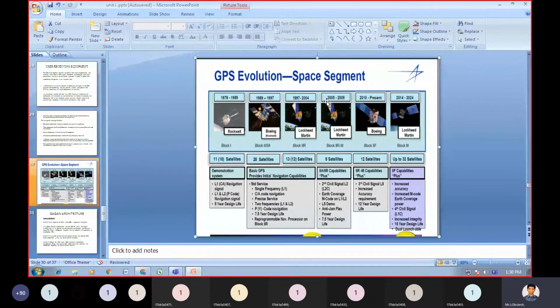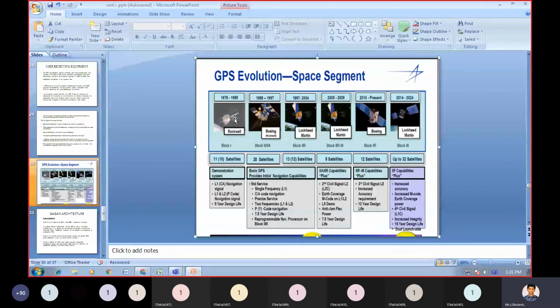This is the Rockwell period from 1978 to 85; assume that this is Block 1.